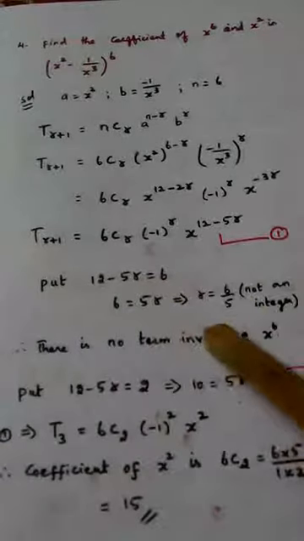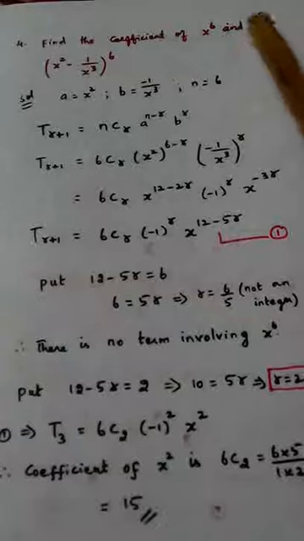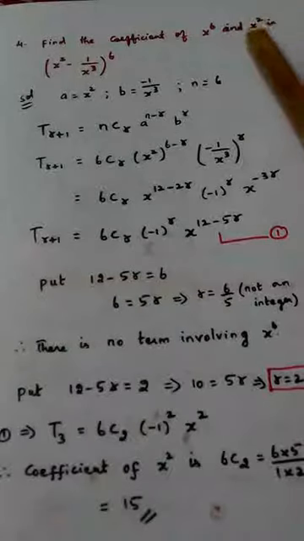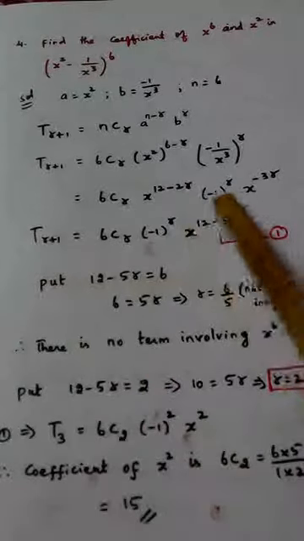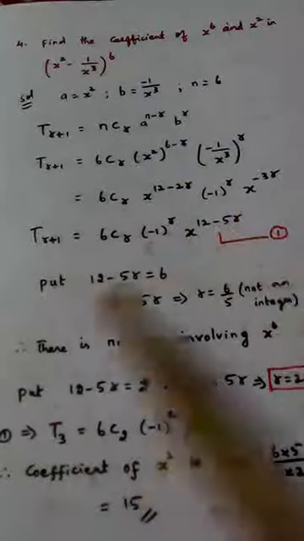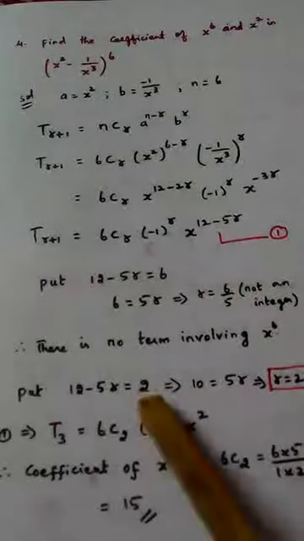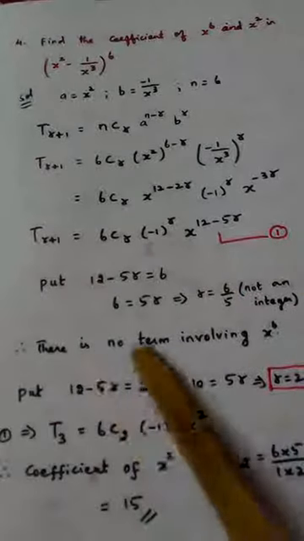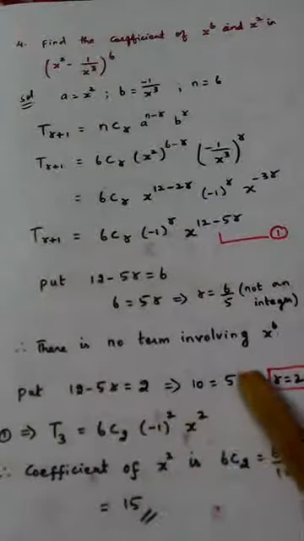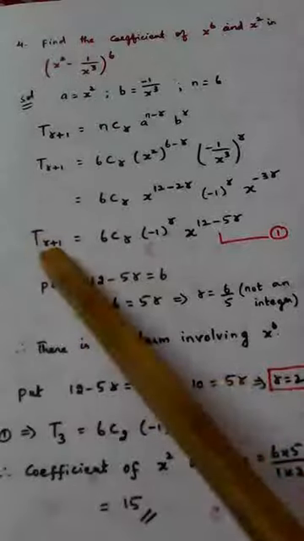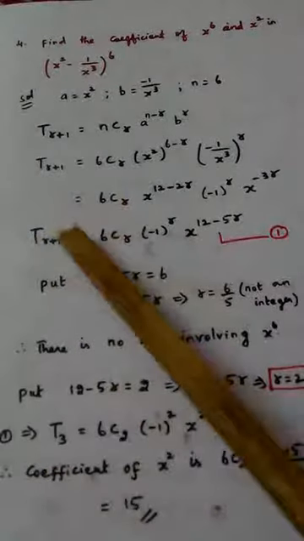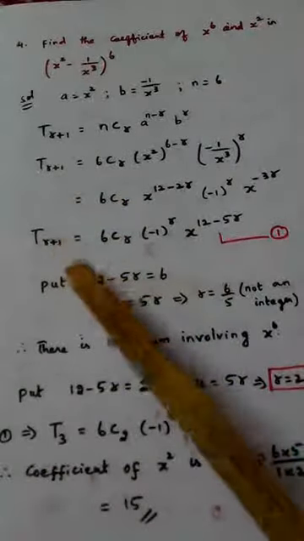So it is wrong. What is the next question asked? We need to find the coefficient of x square. So what is our next aim? The power should be 2. So put 12 minus 5r is equal to 2. Arranging the terms, 5r will be 10, cancelling, r is equal to 2. Now I am getting a whole number, so I can substitute this in the first equation. If I put 2 here, 2 plus 1 is 3.